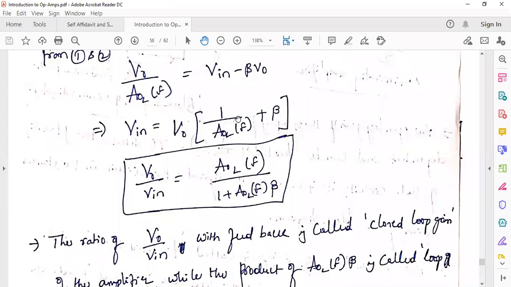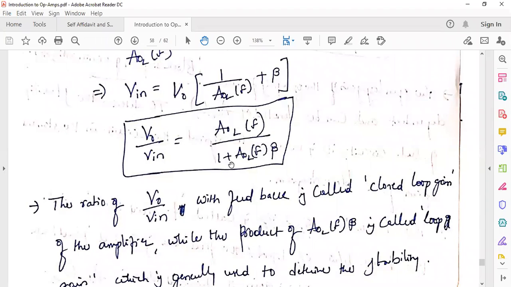Take the LCM, and we get 1 plus A naught L of F into beta, by A naught L of F. If you write it as V naught by V in, the entire term on the left-hand side gets reversed, which is A naught L of F by 1 plus A naught L of F into beta.